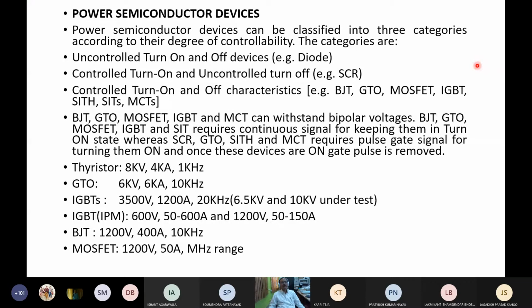Once it is turned on, we lose the control. So it has to be turned off by some auxiliary circuit that we will study later on. First you note down the classifications. The diode is the uncontrolled device. Controlled turn on and uncontrolled turn off: this is a semi-controlled device, the SCR.